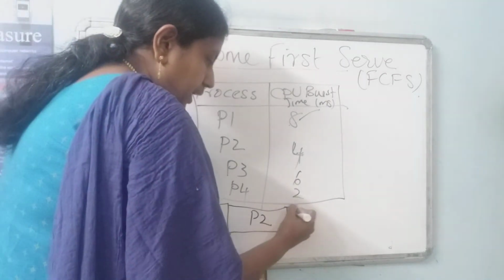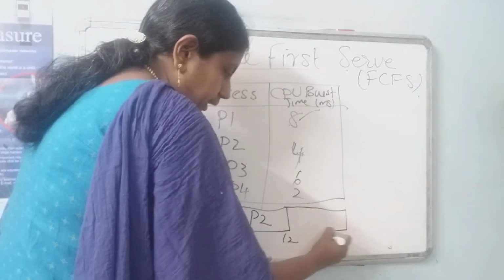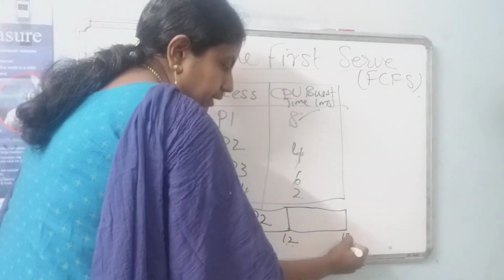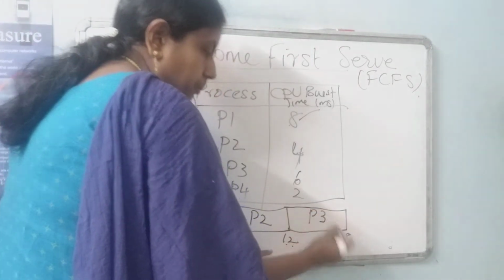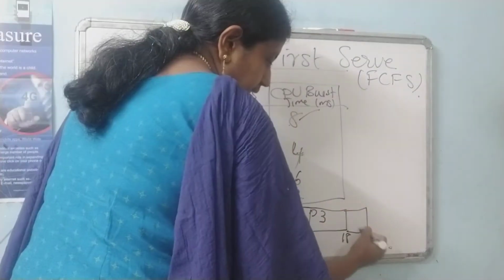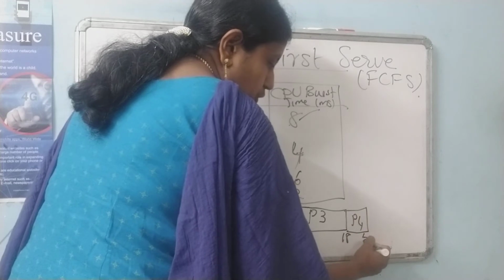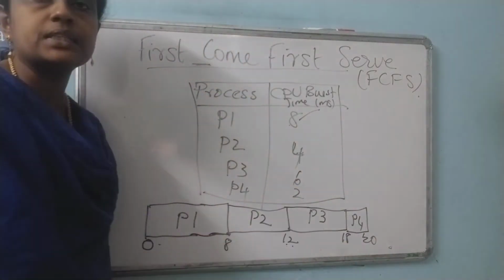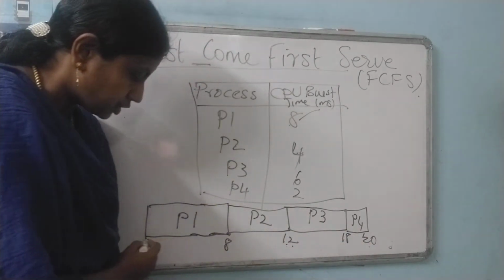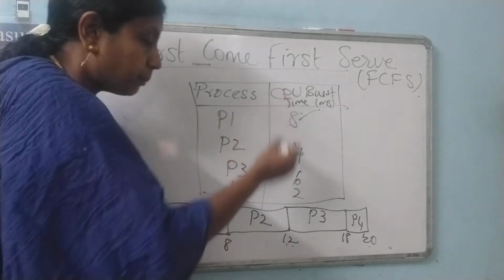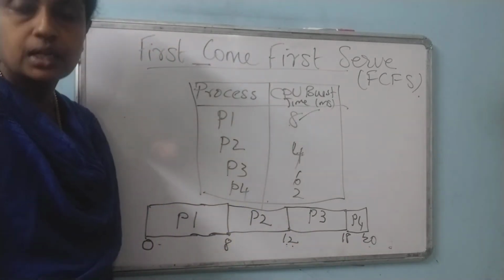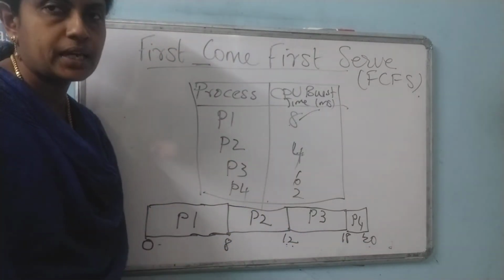Then we start with P3, which needs 6 milliseconds. 12 plus 6 is 18, so we finish P3. And P4 is 2 milliseconds, so 18 plus 2 is 20. To complete this entire process, the CPU requires 20 milliseconds. We are starting from 0, and to complete all 4 processes, we need 20 milliseconds. This is how we draw the Gantt chart.